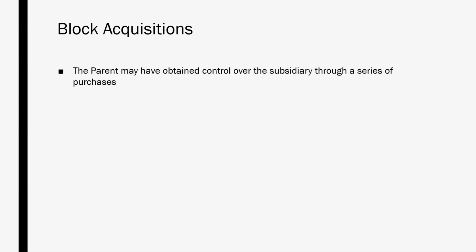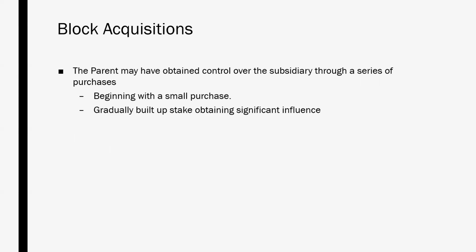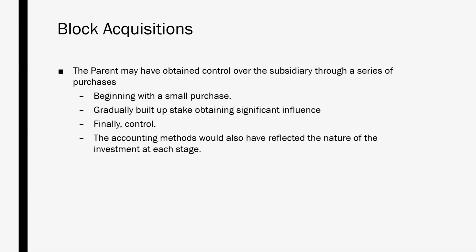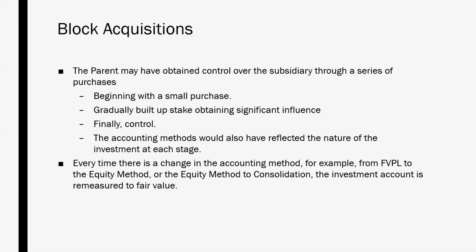Block acquisitions relate to a situation where the parent may have obtained control over a subsidiary through a series of purchases, starting with a small purchase, gradually building up a stake, obtaining significant influence, and finally obtaining control. The accounting methods will also have reflected the nature of the investment at each stage. Every time that there is a change in the accounting method, for example, from fair value through profit or loss to the equity method, or from the equity method to consolidation, the investment account is remeasured to fair value.